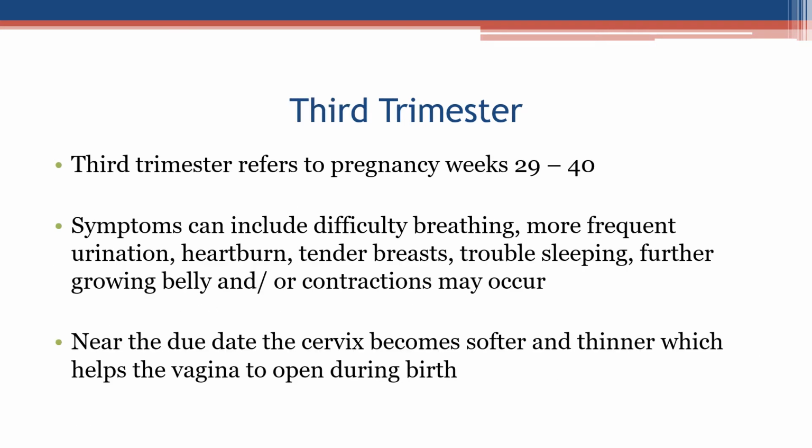Third trimester. The third trimester refers to pregnancy weeks 29 to 40. Symptoms can include difficulty breathing, more frequent urination, heartburn, tender breasts, trouble sleeping, further growing belly, and/or contractions may occur. Near the due date, the cervix becomes softer and thinner, which helps the vagina to open during birth.